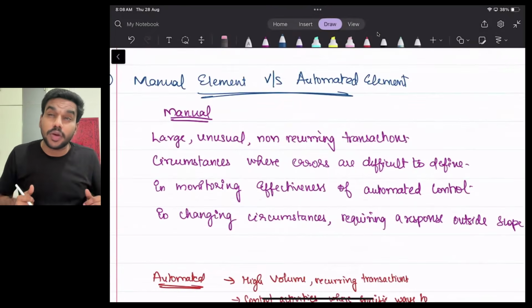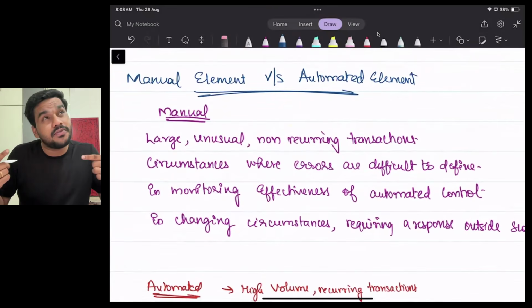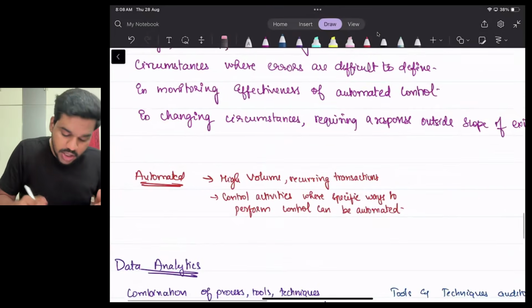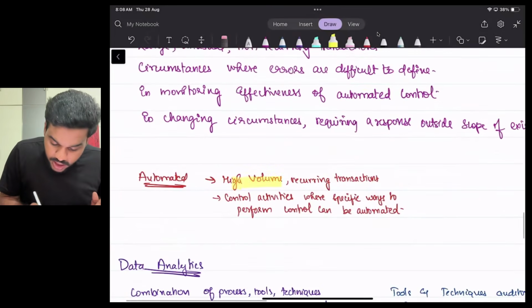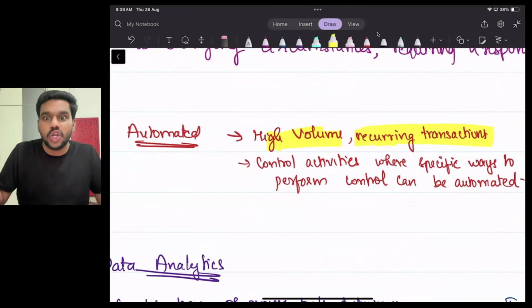When will we go for manual control? When there's a huge volume of transaction, which one is good, manual or automated? Huge volume, sir, automated control, sir. So when there's high volume recurring transaction, always go for automated control.